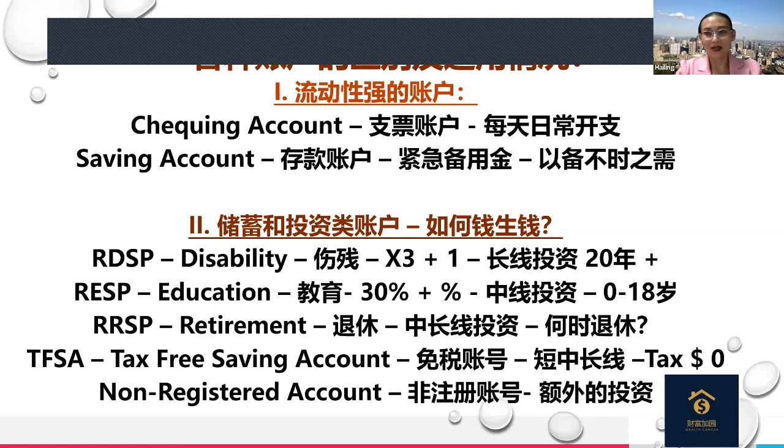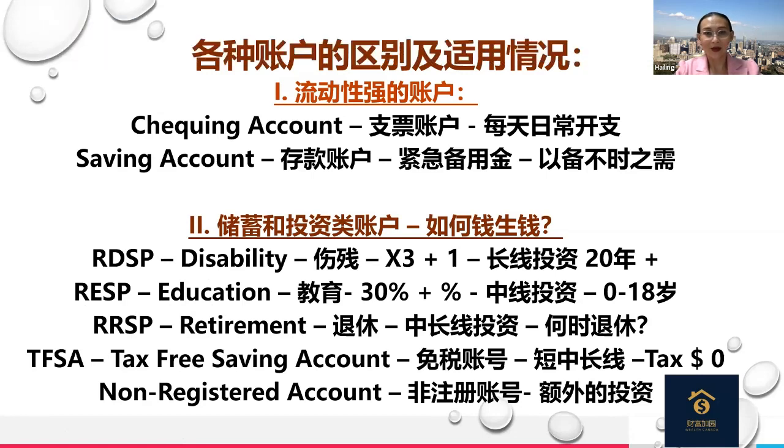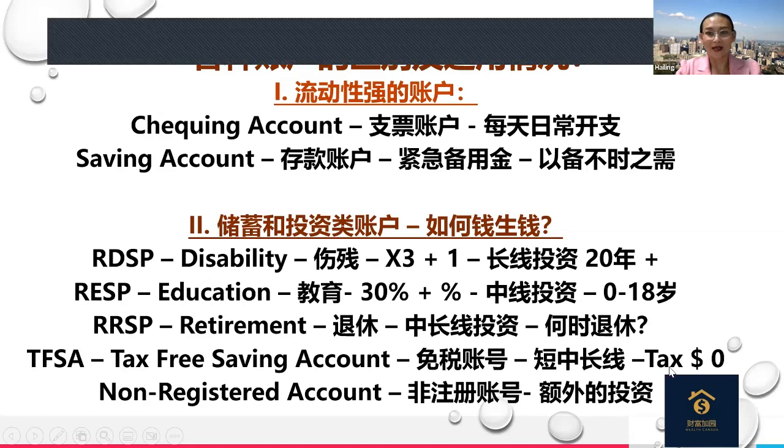Why? Because you can use this for short-term, medium-term, and long-term investment. The great thing is that it's a no-brainer. Why? Because it's the best tax-saving tool. Whenever the money you grow inside this account, you withdraw at that moment, zero tax. Then also, if you maximize all the other accounts and you still have extra money, you can put it into the non-registered account. So this is a pure investment account. Okay, so those are the account types.